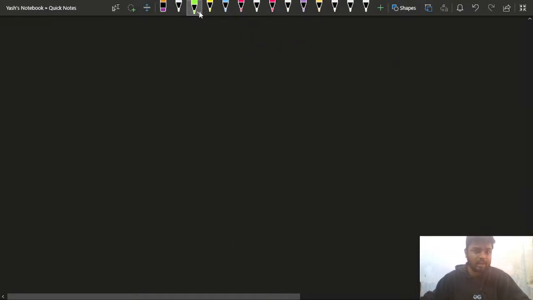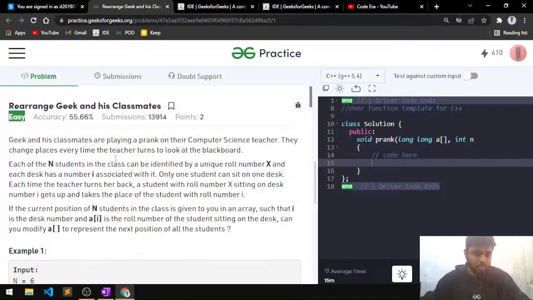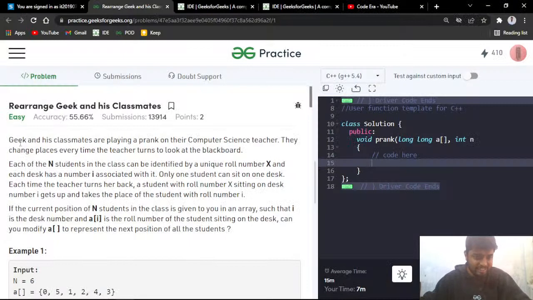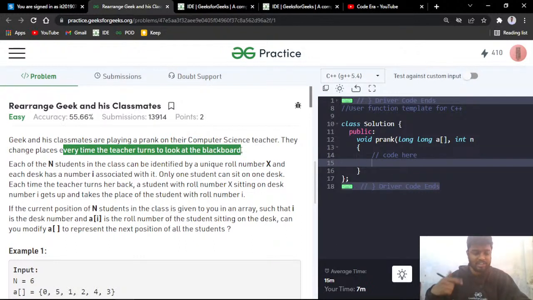So I'll just read out the problem statement for you. The problem says that Geek and his classmates are playing a prank on their computer science teacher. They change their places every time the teacher turns to look at the blackboard. So every time the teacher is looking at the blackboard, they are changing their positions.